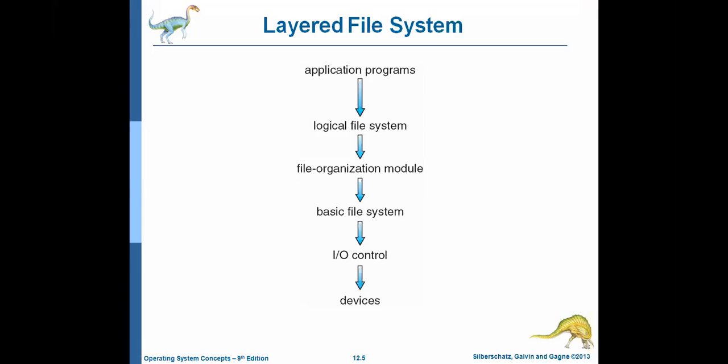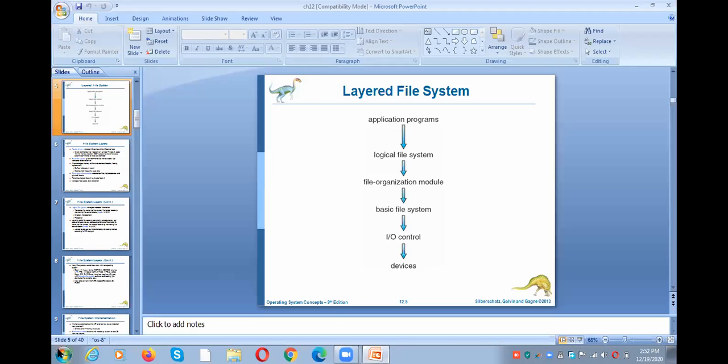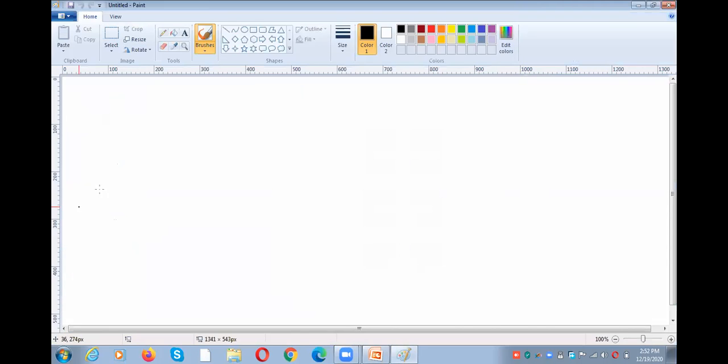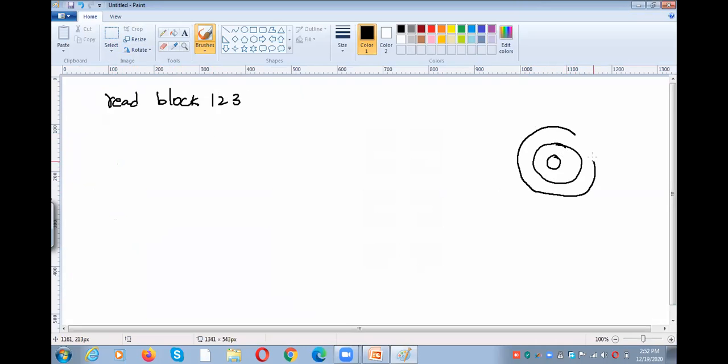So with the help of Paint, I will explain this one. What is our duty? Our purpose is to read block number 123. I already told you, for example, if it is a disk, these are called tracks.